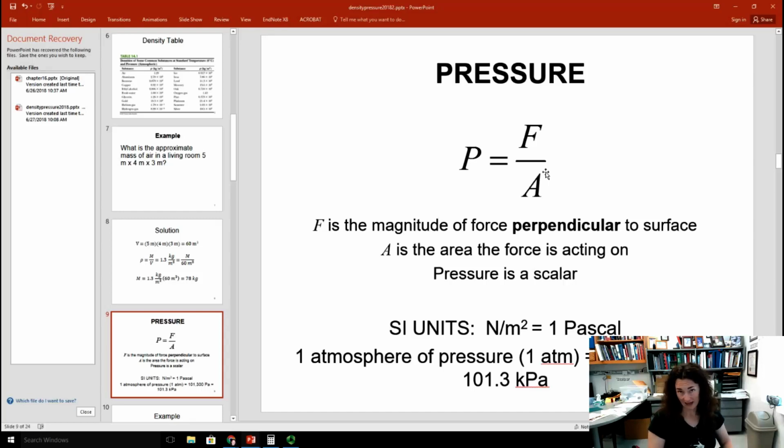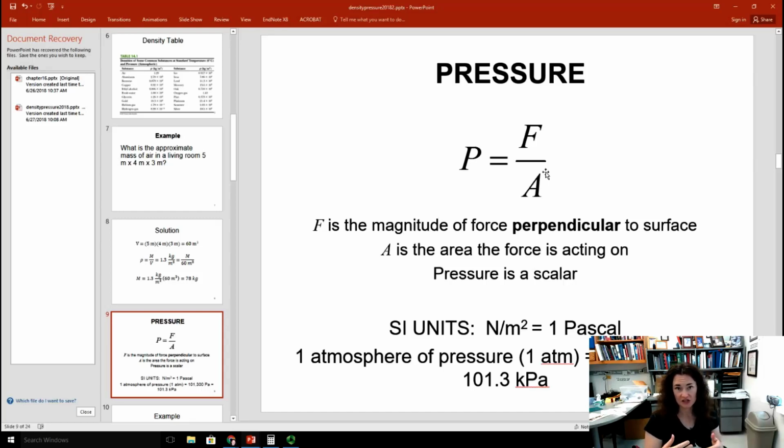Pressure is a scalar, okay? So we're only going to talk about the pressure perpendicular to the surface, or the pressure due to the force perpendicular to the surface. And since pressure can be exerted equally on all sides of the container, it's going to be a scalar for us. The SI unit of pressure is the Pascal, and 1 Pascal is 1 Newton per square meter.